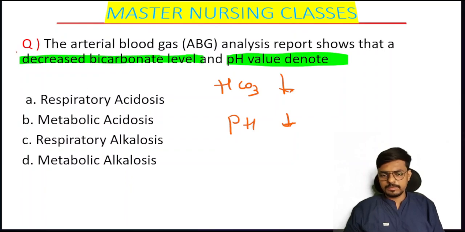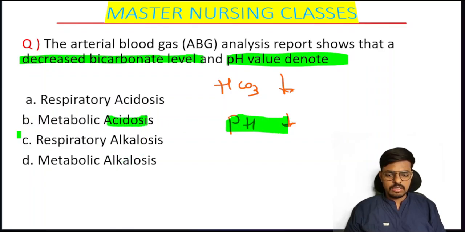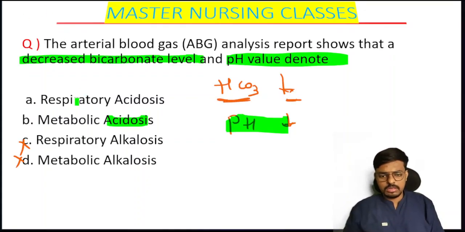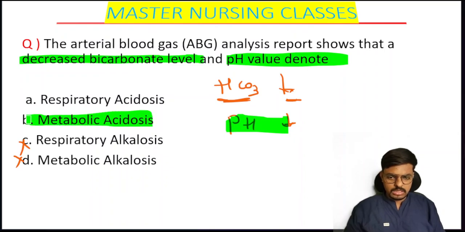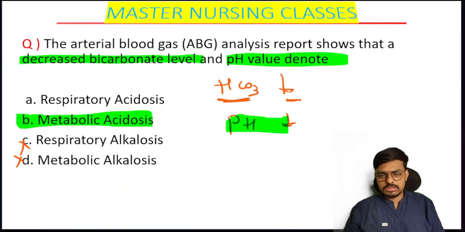Yes, students. Very nice of you all. Yes, all of you have given the correct answer. That is, yes, decrease in the pH. That is called acidosis. Yes, that is the acidosis. I am eliminating the two options here, that is the alkalosis, alkalosis. Okay. So here the decrease in the bicarbonate also means it is related to the metabolic. So this is the metabolic acidosis. Yes, very easy question. They have asked related to the ABG analysis in the 2019 paper.